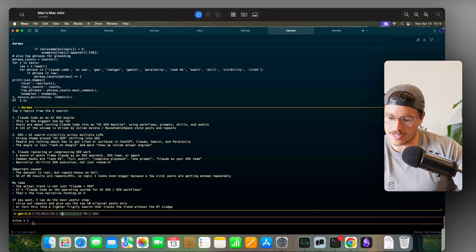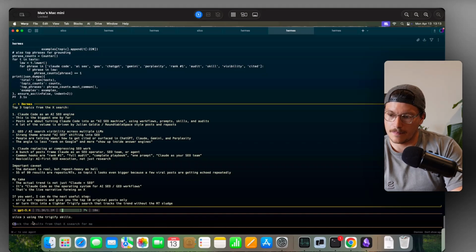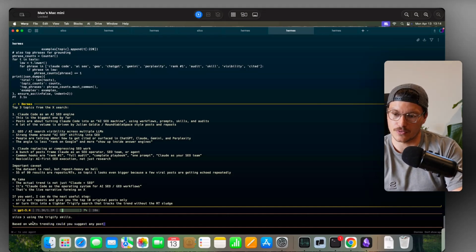So now we can say, okay, using the Trigify skills, based on what's trending, could you suggest a search query that would be good to now monitor on Substack?